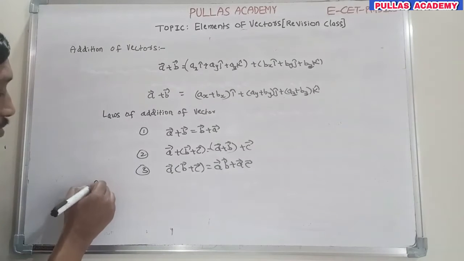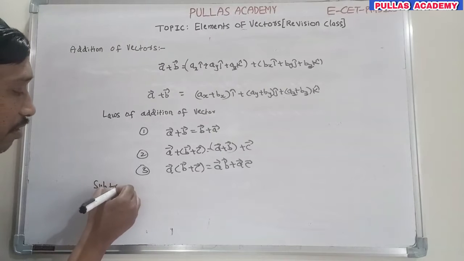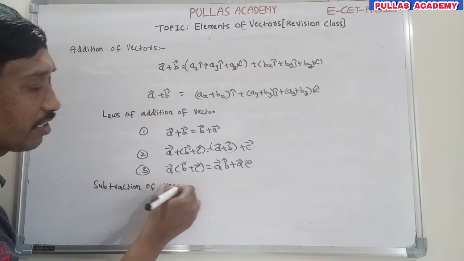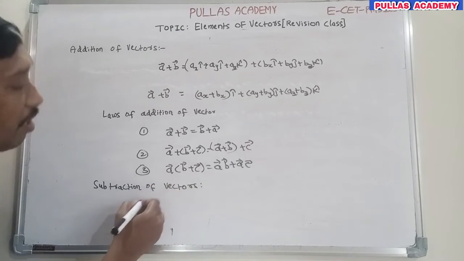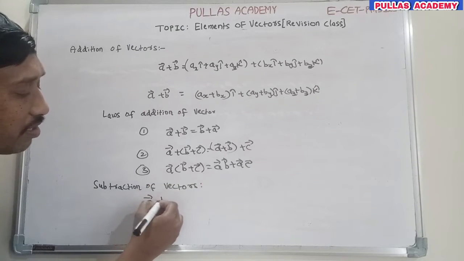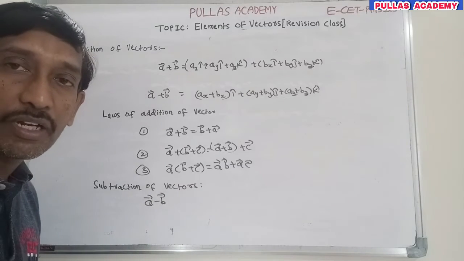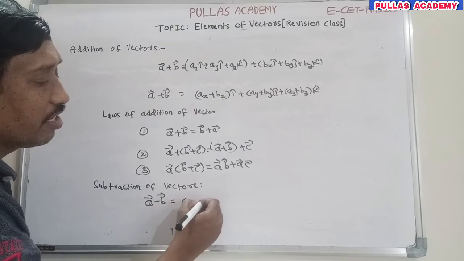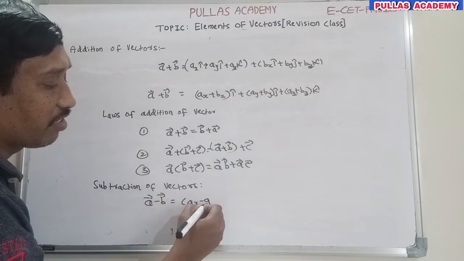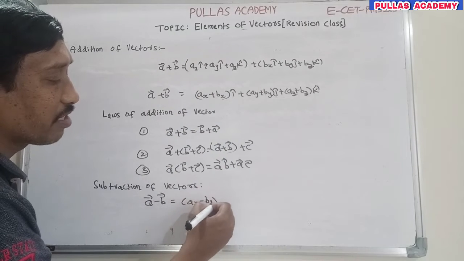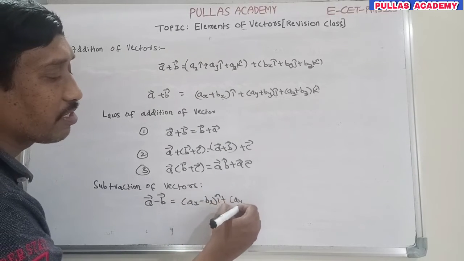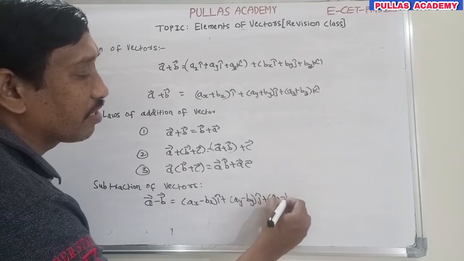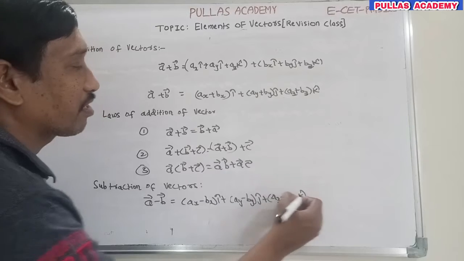Next, subtraction of vectors. What is subtraction of vectors? If you have two vectors, the difference of the two vectors is called subtraction of vectors. In the same way, for three-dimensional vectors, it is ax minus bx into i cap plus ay minus by into j cap plus az minus bz into k cap. This is subtraction of vectors.